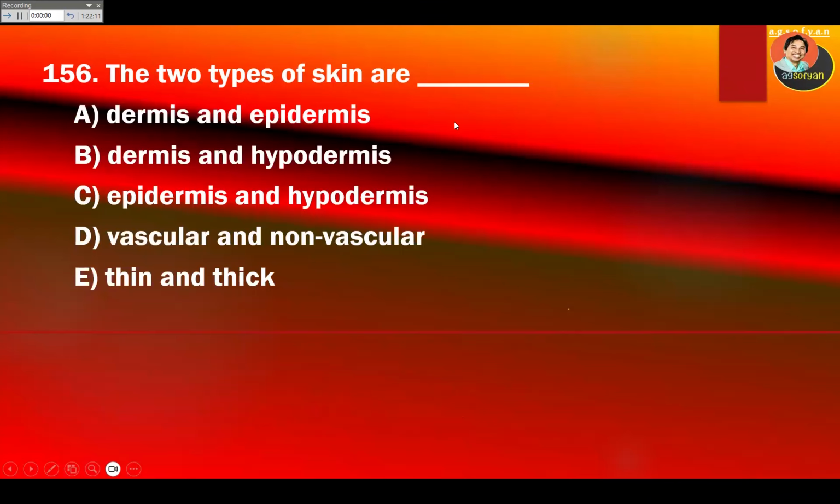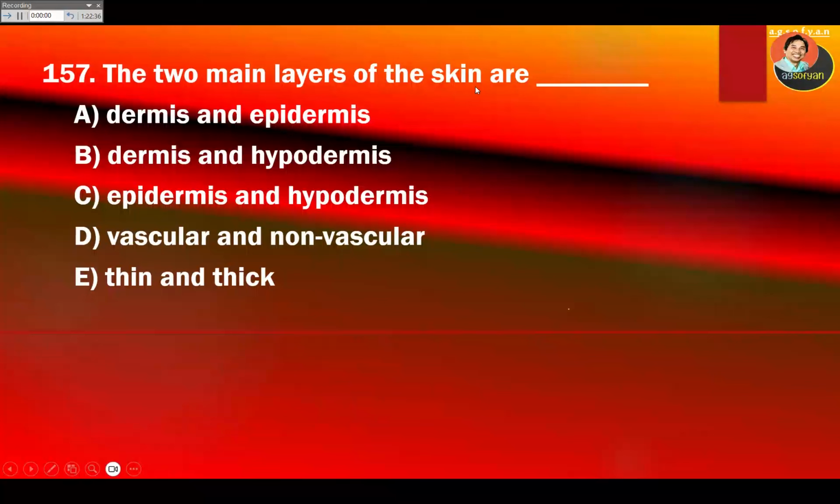The two types of skin are, we learn this, thick and thin. Thick is thicker. It has 5 layers of epidermis. Thin is thinner, only 4 layers of epidermis. So thick and thin skin. E.